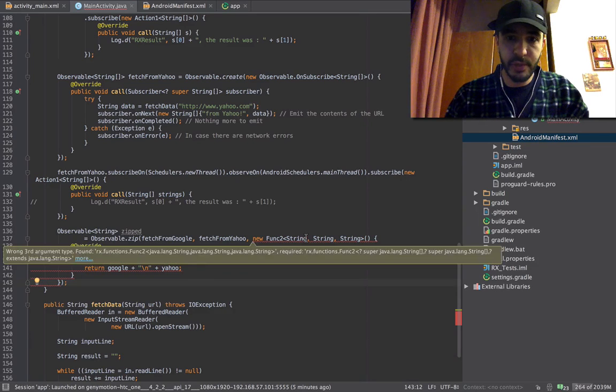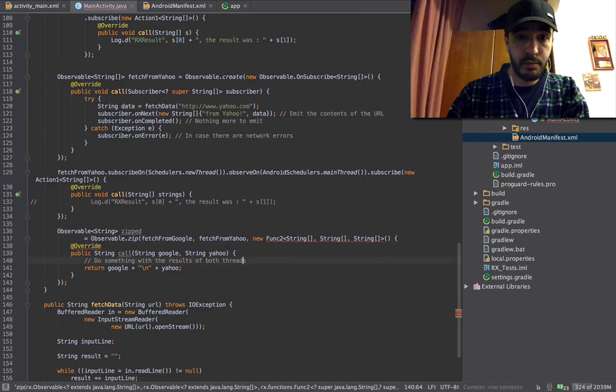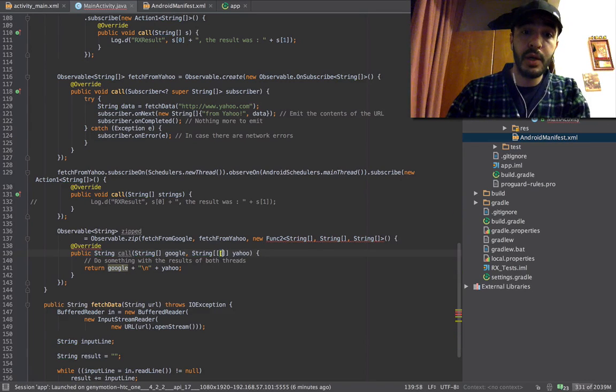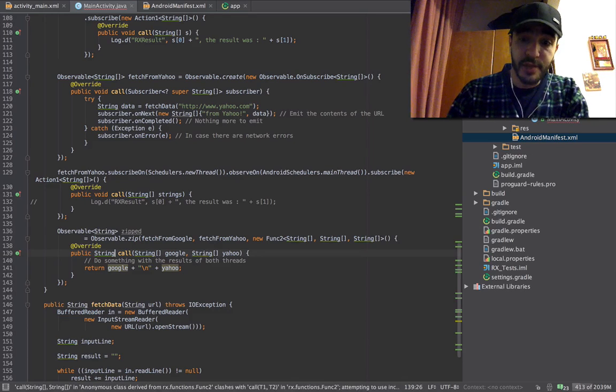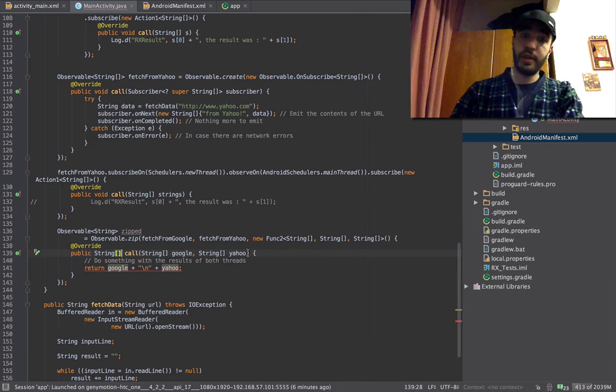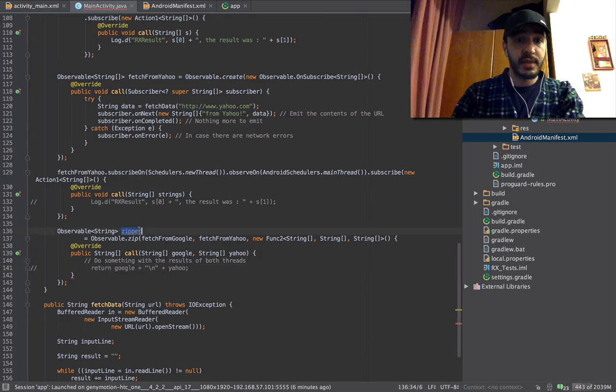What we're going to do is an array, we're going to combine them into a third array. Now, this is wrong also, because this is an array that's going to be returned from Yahoo, and this is an array that's going to be returned from Google. And a third array is going to be returned from that whole thing. And that's not how you do it. We're going to comment this out. And this is the zipped observable, the final one.